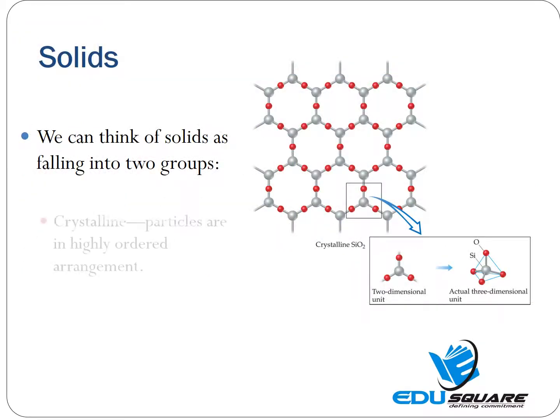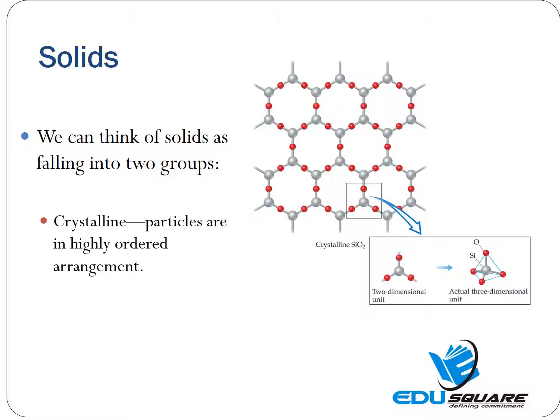Solids. A solid may be defined as a form of matter in which the constituent particles, that can be ions, atoms, or molecules, are closely packed and held so strongly that they cannot easily move past each other. As a result, this form of matter has a definite shape as well as a definite volume. The solids can be classified broadly into two types. These are crystalline solids and amorphous solids.